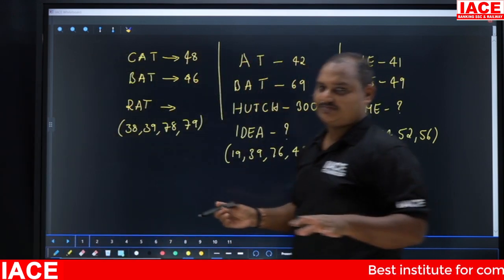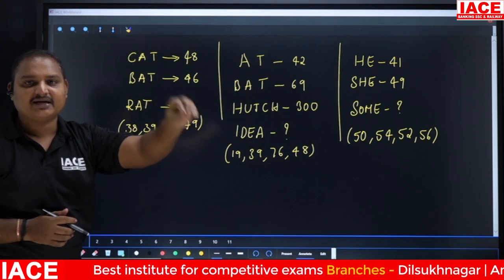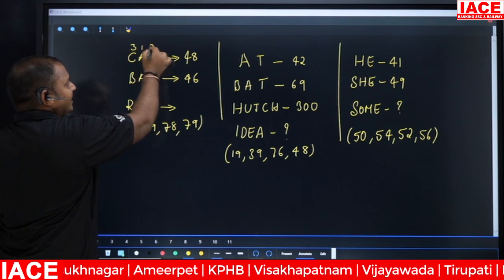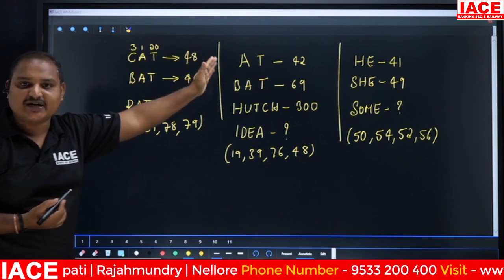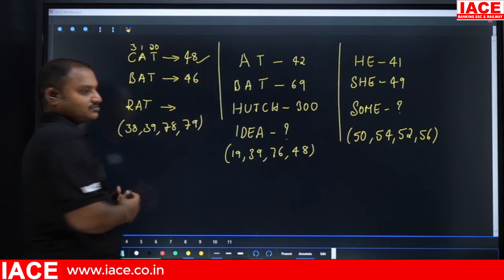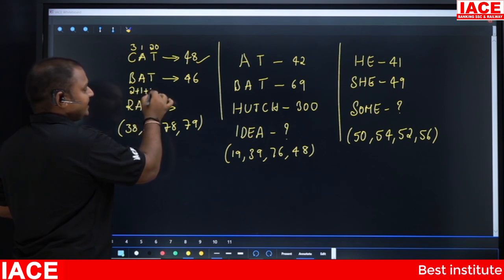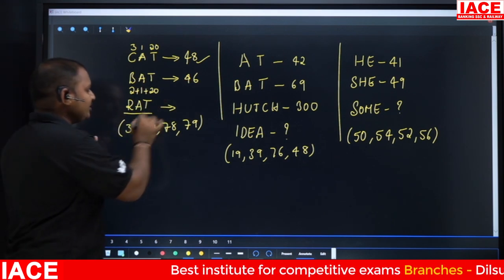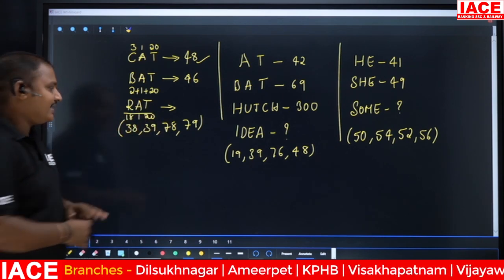As everyone knows, whenever you are going to find a combination of word and number, simply we are going to write the numbers for the letters. If you go for this, this is 3, 1 and 20. So what is the total here? 24, and the answer is 48. Simply it will be 24 into 2, 48. Okay, next one, this is 2 plus 1 plus 20. Again, I'm going to get 23 double, 46. So for the next, I'm going to get 18 plus 1 plus 20, so that is 39. Yes, I'm getting 39.